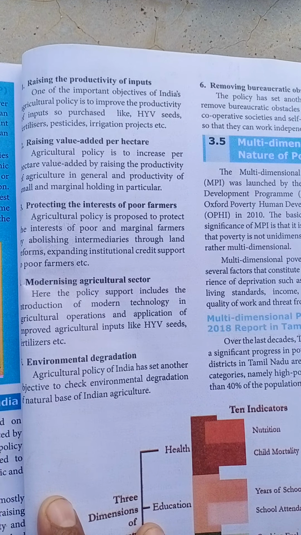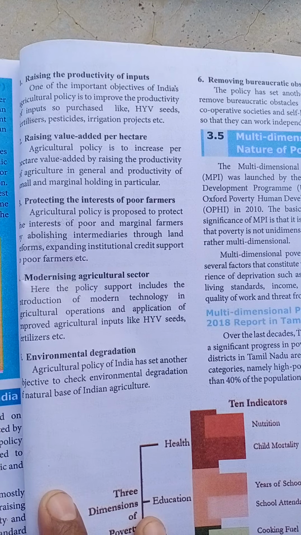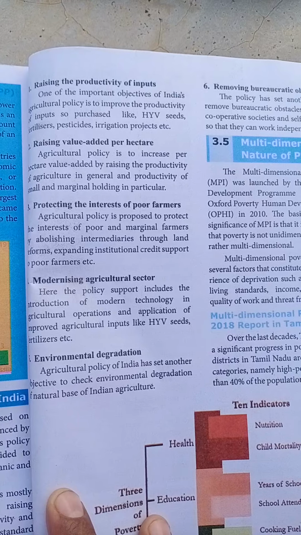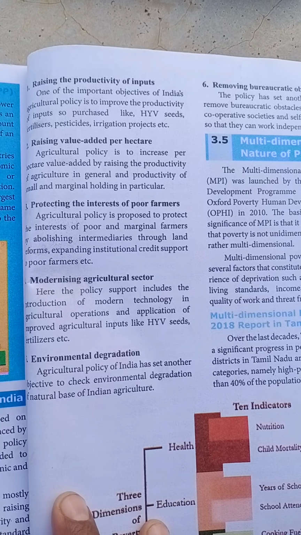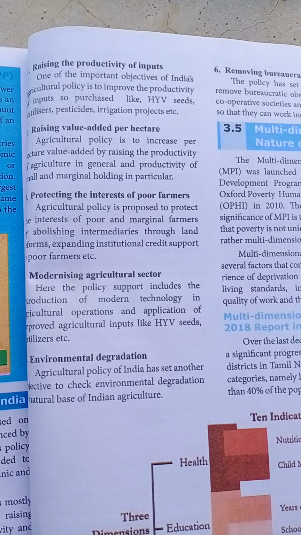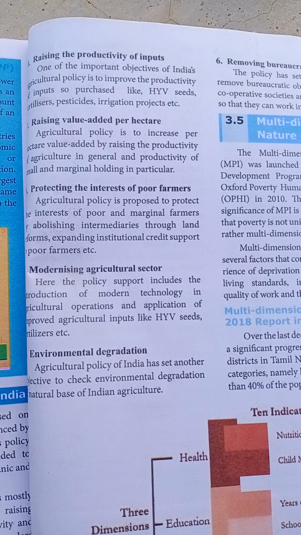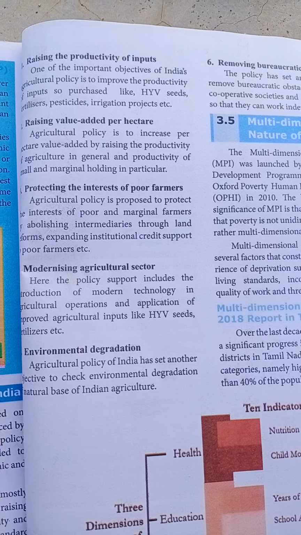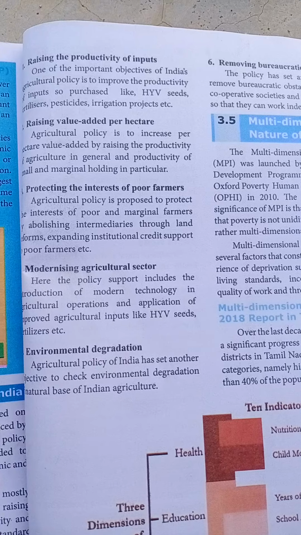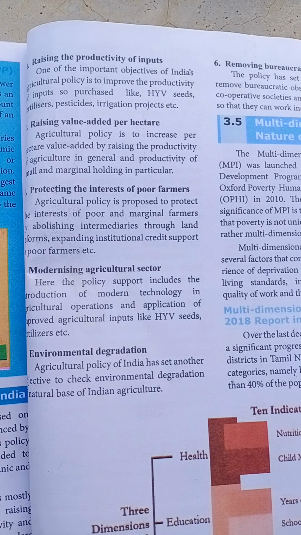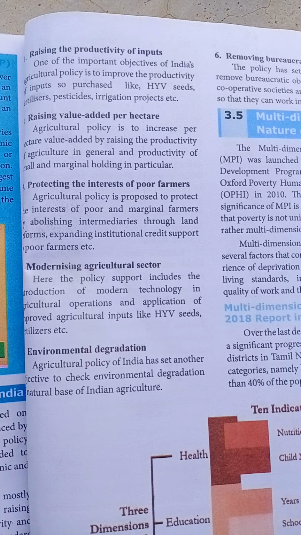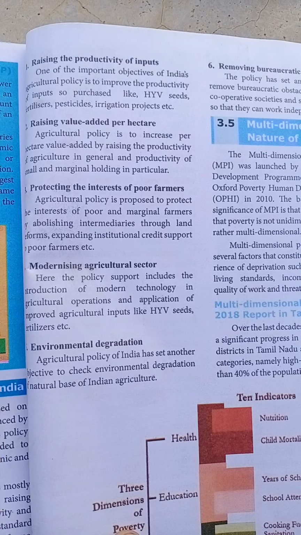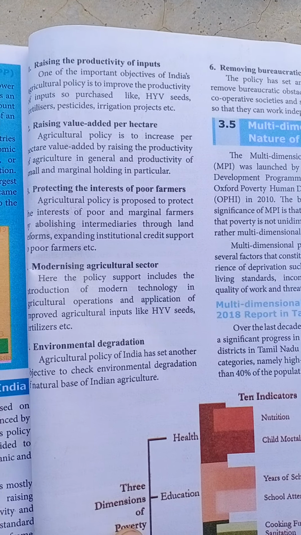So agricultural policy is to increase per hectare value added by raising the productivity of agriculture in general and the productivity of small and marginal holding in particular. That means we have to increase how much quantity of goods we produce per hectare, so productivity will be increased in general, and the incomes of small farmers and marginal landholders will be rising. So that is the main objective.